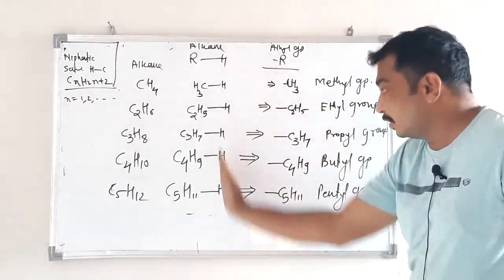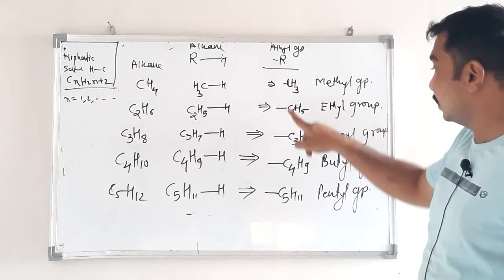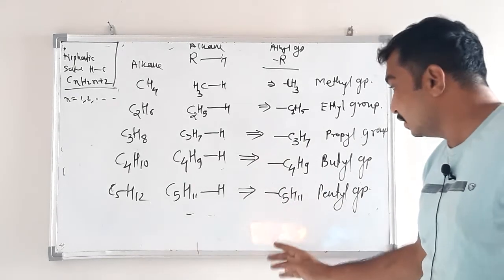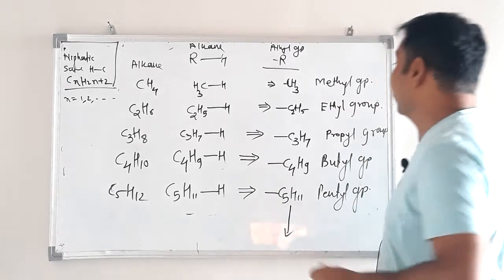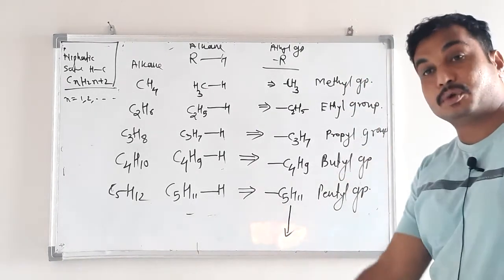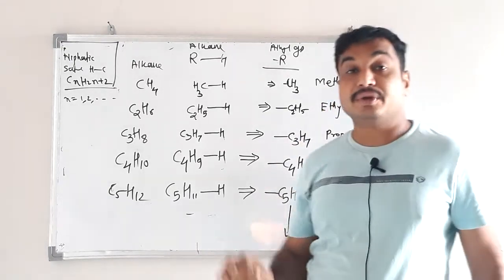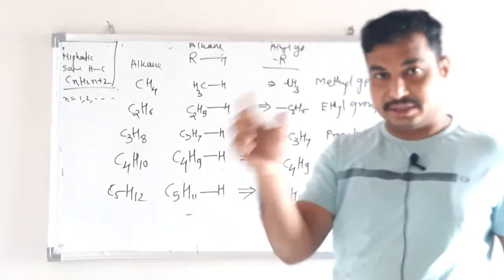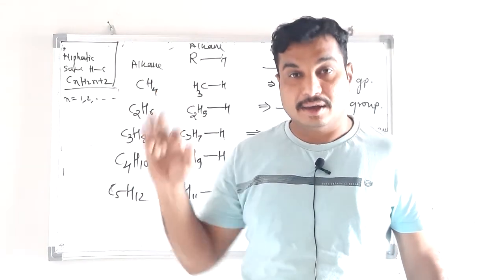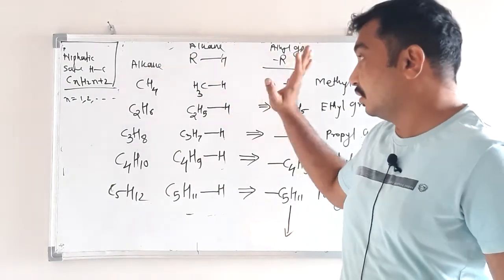Now if we remove hydrogen from all these, then we will have alkyl groups: CH3, C2H5, C3H7, C4H9, C5H11 and so on. So methyl group, ethyl group, propyl group, butyl group, pentyl group, hexyl group, heptyl group, octyl group and so on. How is the name of the alkyl group obtained? Just by replacing the suffix A and E with YL. Do you understand what is the meaning?